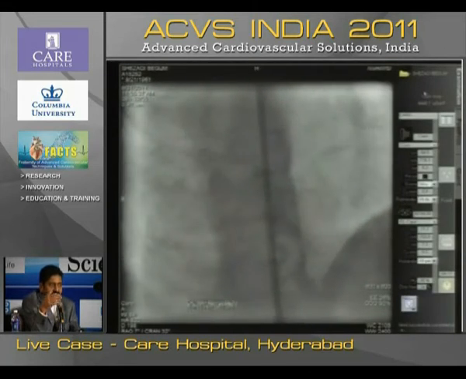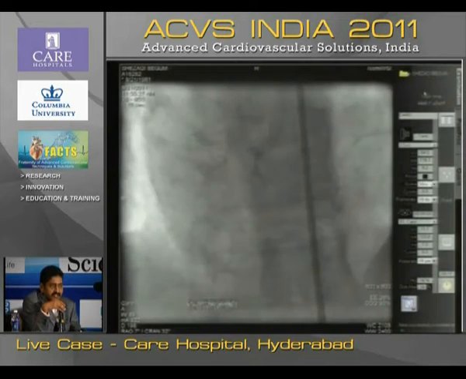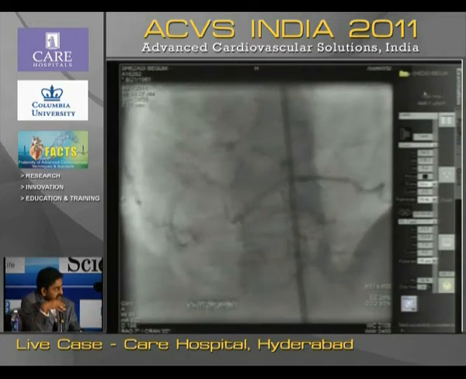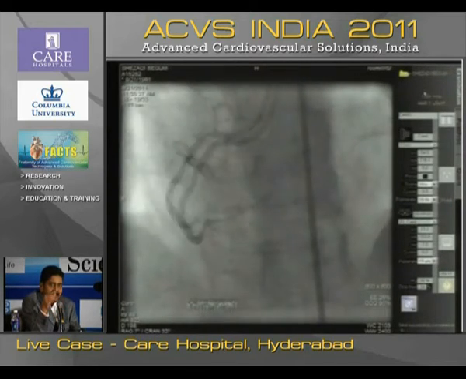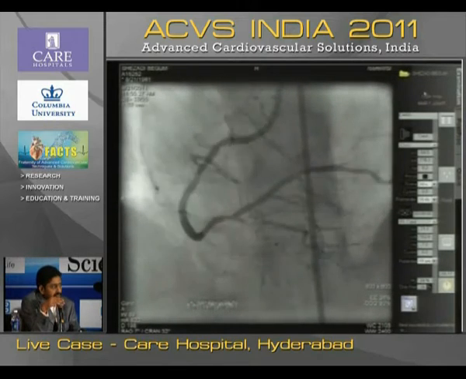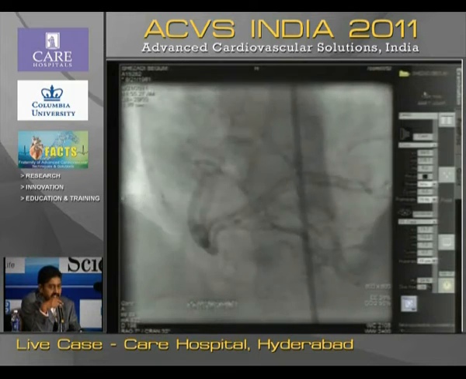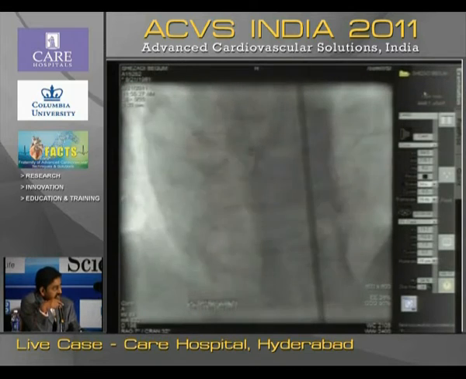Nowadays we go for elective stentings. Most of the emergency work is done by Dr. Rajiv and Anuj. We are a very high volume primary PCI center. We can confidently say that any time a patient comes to the hospital, whether it's day or night, we have three people available: one senior, another junior, and a fellow cardiologist to take care. That's how our volumes of primary PCI are quite high.